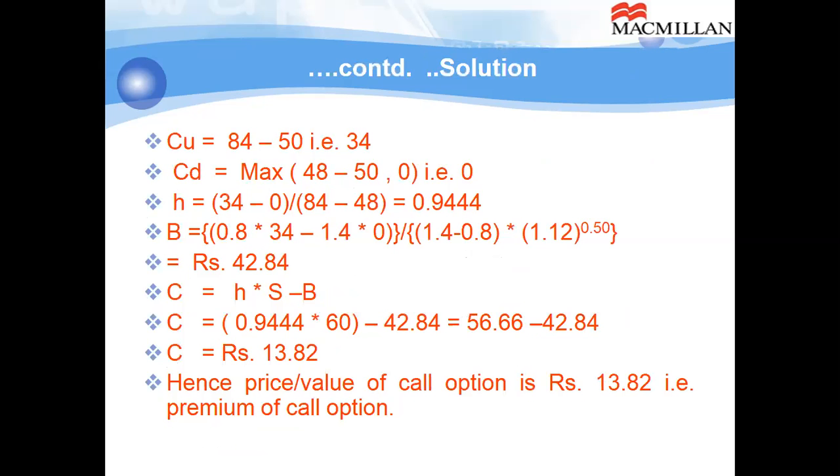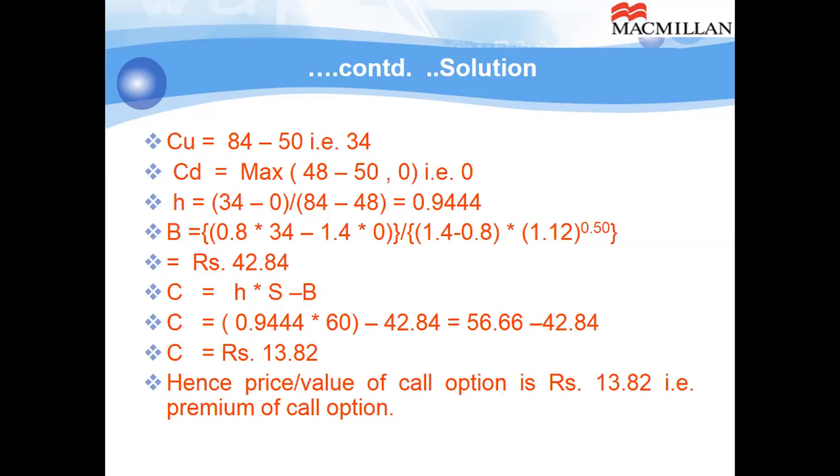So we calculate CU, 84 minus 50, 34. CD, maximum of 48 minus 50. So 48 minus 50 is negative 2. And then 0. So we have 0. H, hedge ratio, 0.9444. Then we calculate funds to be borrowed. Result will be 42.84. You can see that.